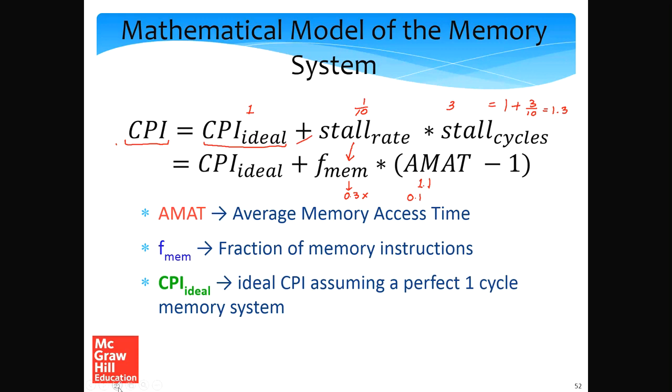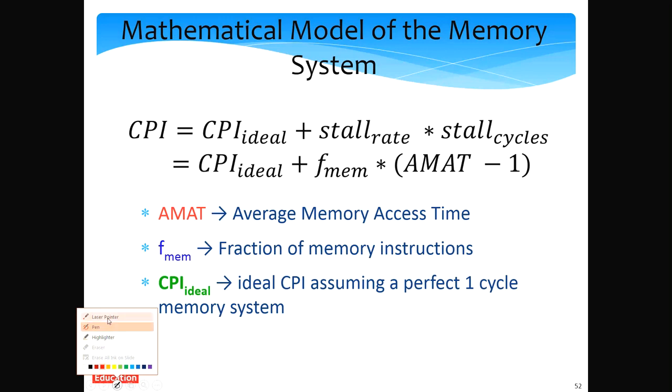So let me discuss this equation in a different light. What we are essentially trying to do in the first line is compute the CPI with a non-ideal memory system. For that, we first get the CPI for an ideal memory system.